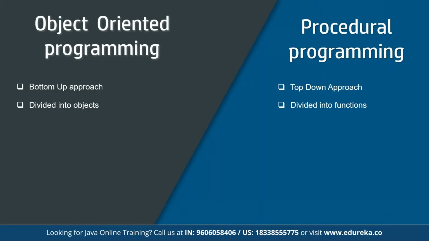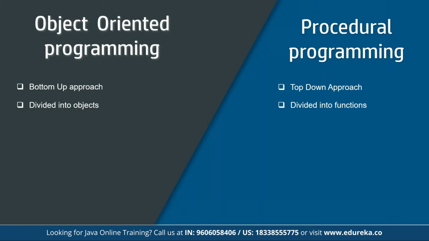Comparing based on objects, object-oriented programming is focused on objects because each and every component is divided into different objects, whereas in procedural programming everything is divided into functions.